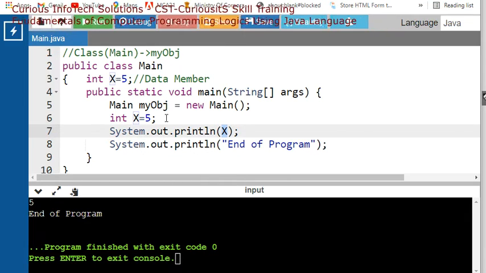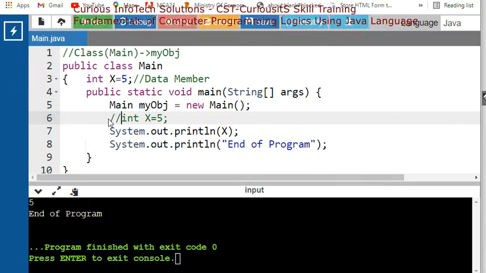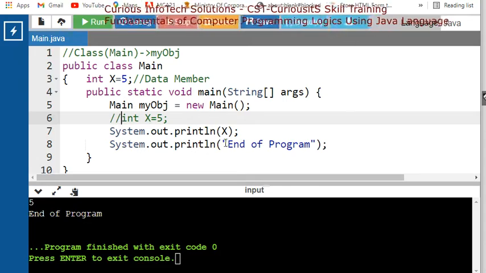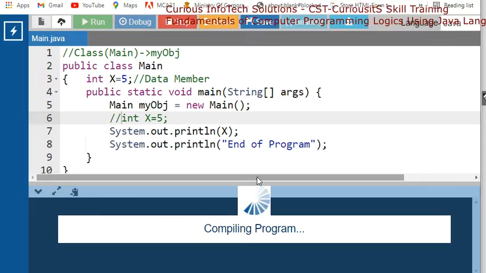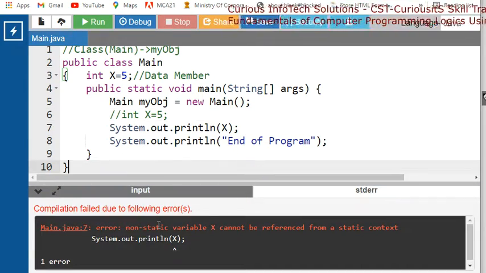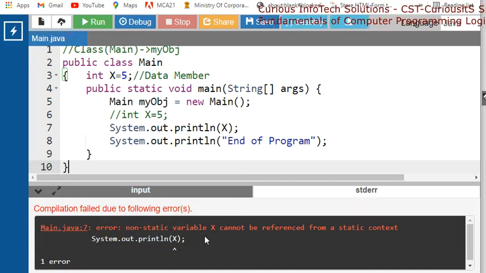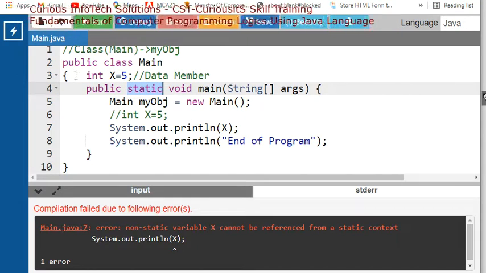Okay, so let's say I do not want to use the local variable. I should comment this out. I should get the output from this x. Now try it. Again you will get one error. Why? Because this x is a non-static variable. X cannot be referred from this static context. हमारा मेथड क्या है? स्टैटिक है. अगर ये स्टैटिक बना दें तो यहाँ पर काम हो सकता है.